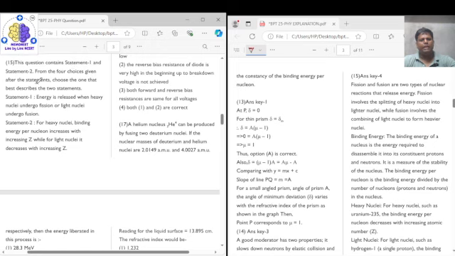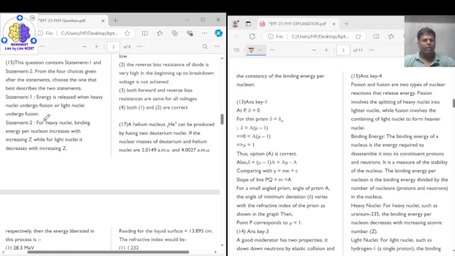Choose the one that best describes the two statements. It says that energy is released when heavy nuclei undergo fission and lighter nuclei undergo fusion. Okay, this is true. Energy is released in both the cases.